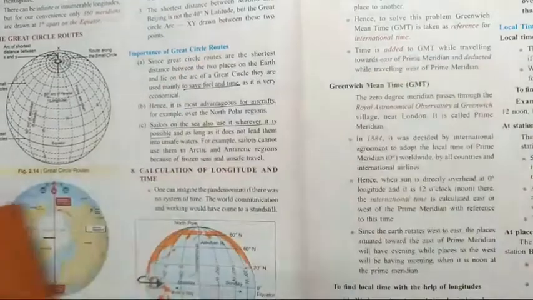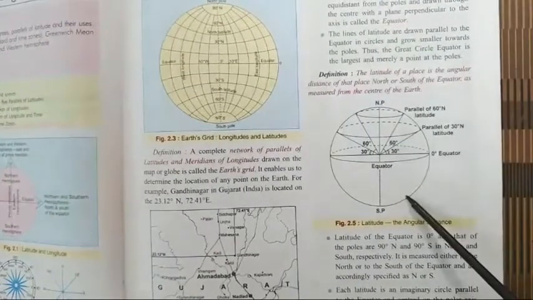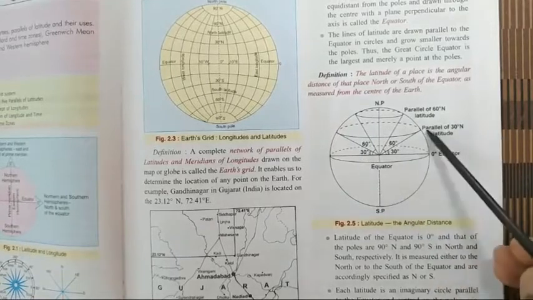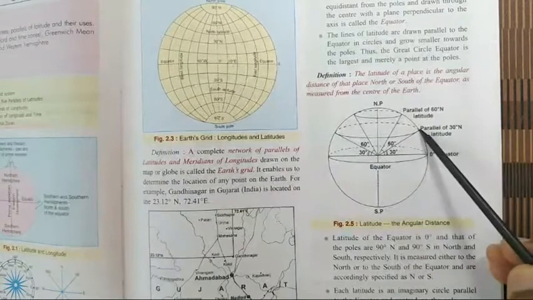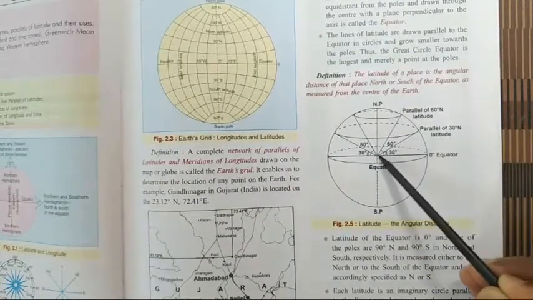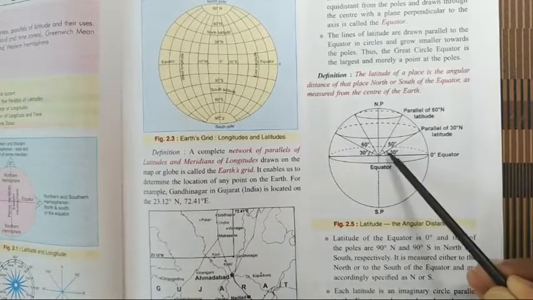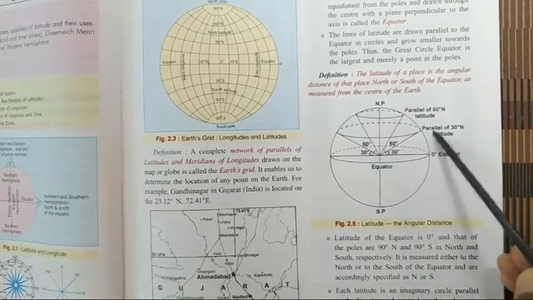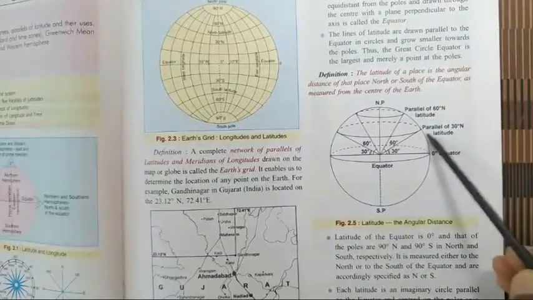Here I showed you the diagram to explain this concept. Here is the diagram. I showed you how this is the 30-degree north latitude: when a line is drawn from the equator to the center of the earth, it forms 30 degrees, and this is why this latitude is called 30-degree north latitude.